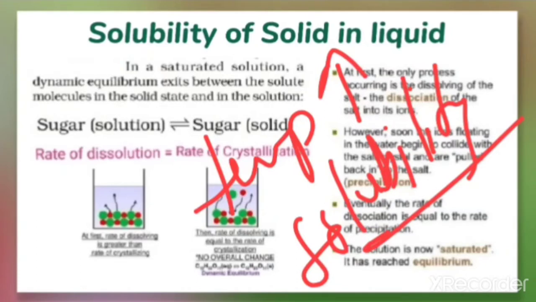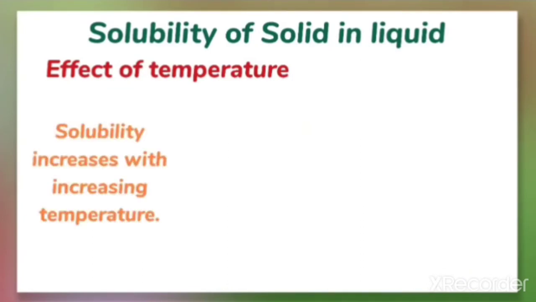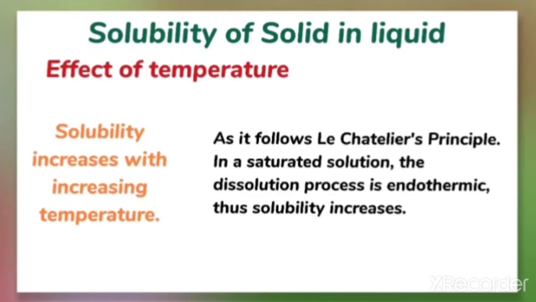By increasing the temperature. So the solubility of a solid in a liquid increases with increasing temperature. This is because it follows Le Chatelier's principle.